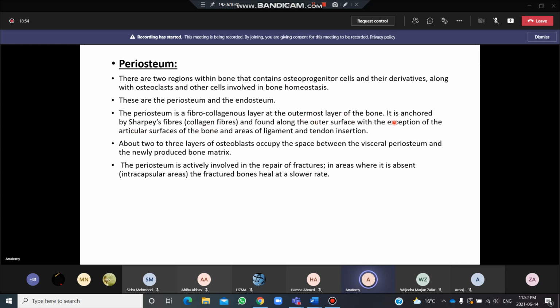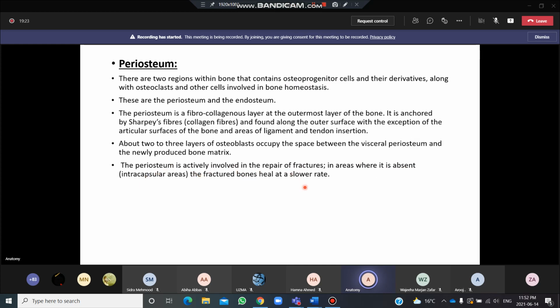And they are found along the outer surface of the articular surfaces of the bone and areas of ligament and tendon insertion. So about 2 to 3 layers of osteoblasts occupy the space between the visceral periosteum and the newly produced bone matrix. The periosteum is actively involved in the repair of fractures. In areas where it is absent, like intracapsular areas, the fractured bone heals at a slow rate.